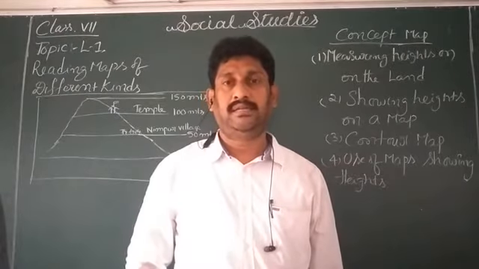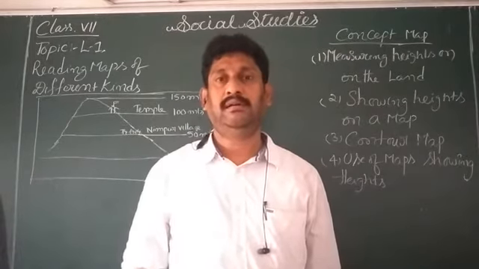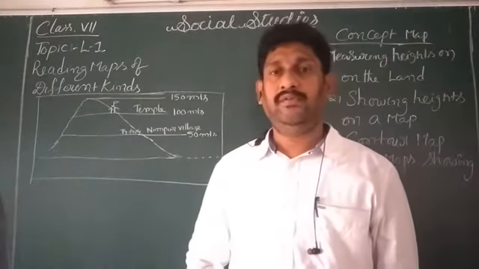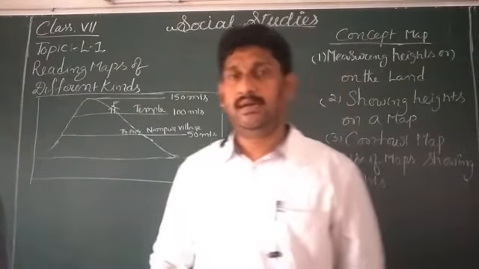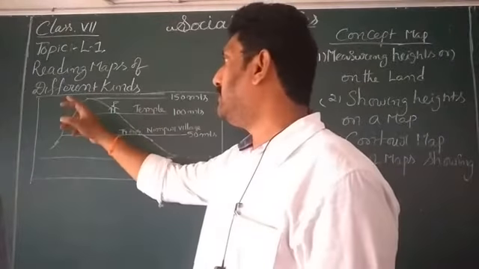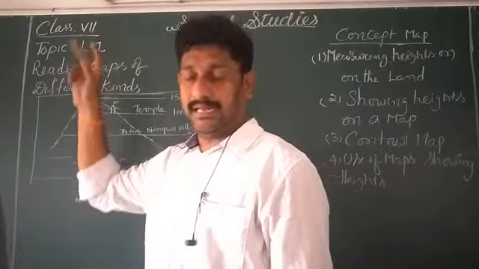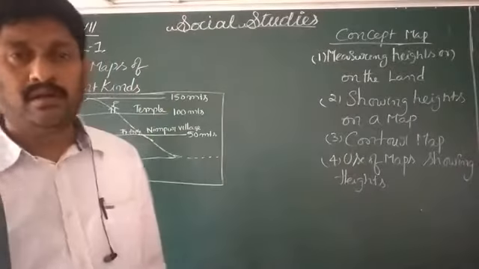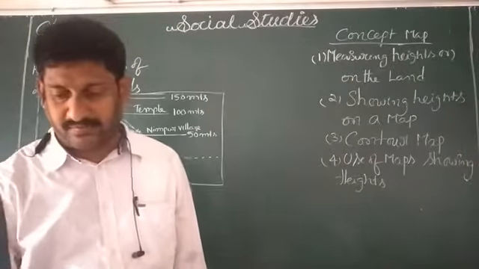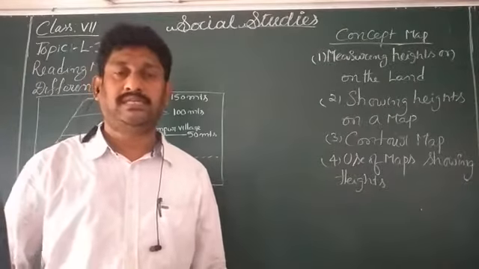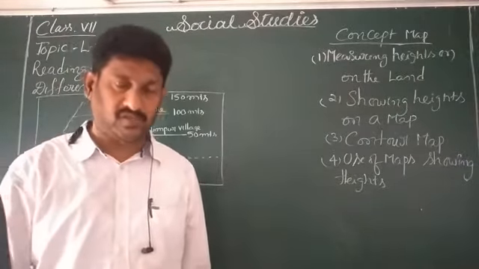We will start the remaining part of this lesson. Previously, we discussed a few points regarding reading maps of different kinds, class 7, lesson number 1. Please open your textbooks. Let us recall our previous knowledge.